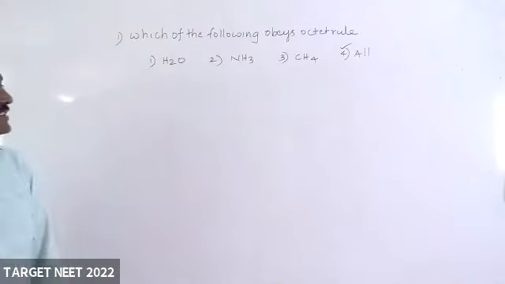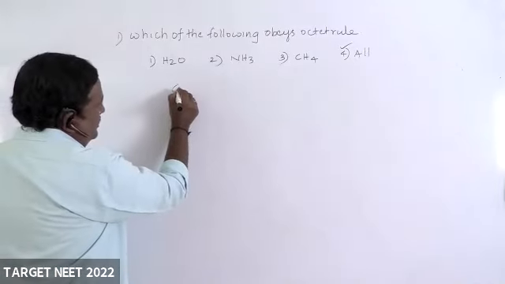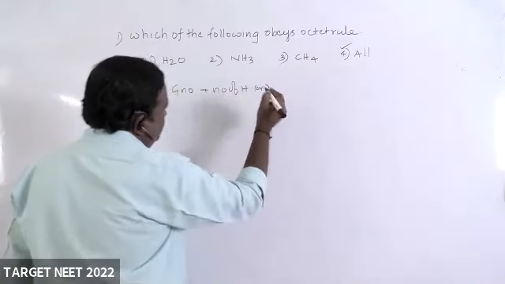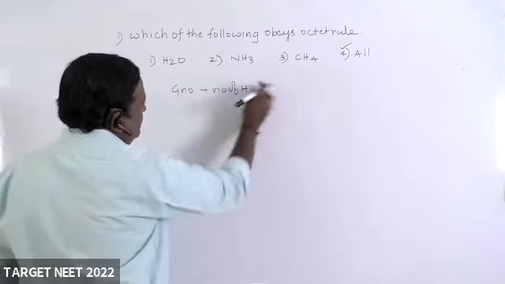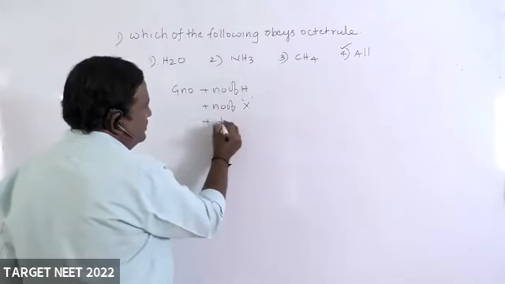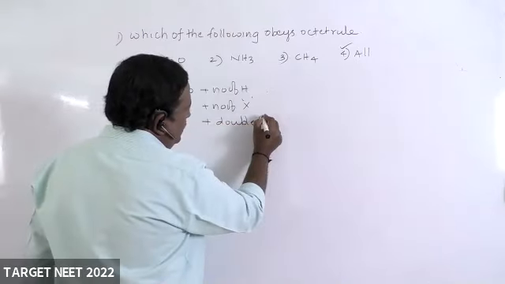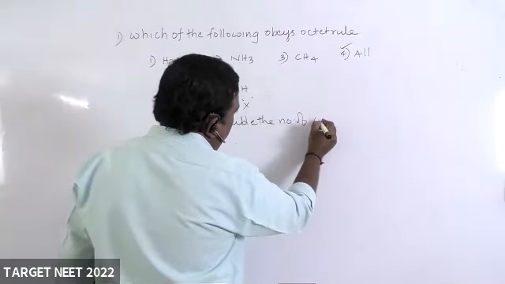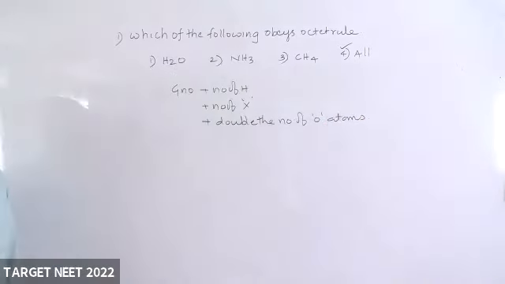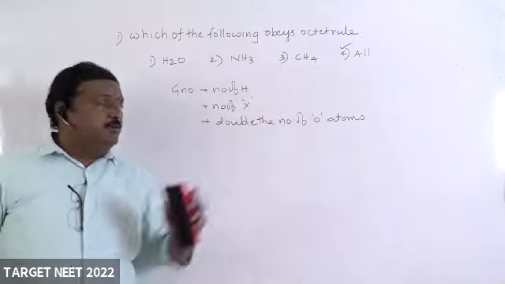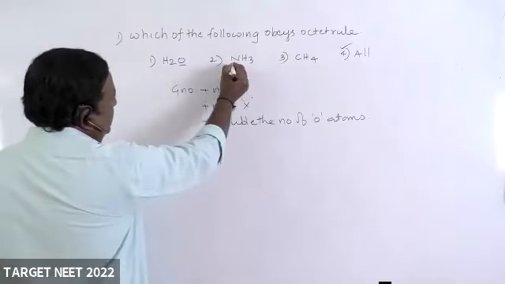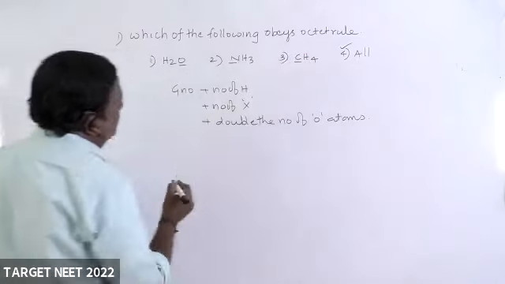How did I write? Here you remember group number plus number of hydrogen atoms plus number of halogen atoms plus double the number of oxygen atoms. See now, central atom you take. This is the central atom.